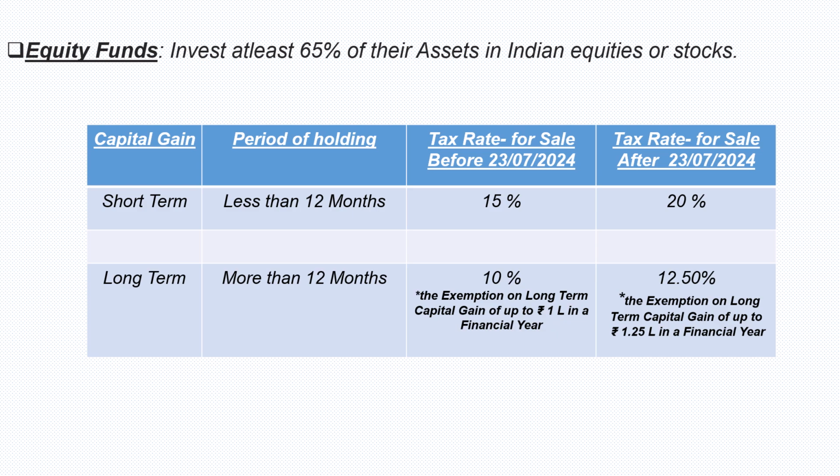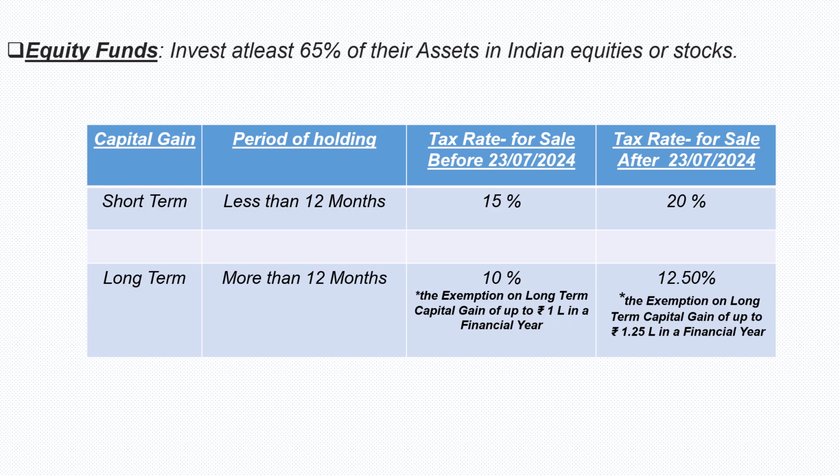Capital gain is short term if the period of holding is less than 12 months. The tax rate for the transaction effected before 23rd July 2024 is 15% and the tax rate is 20% for the transaction effected after 23rd July 2024.